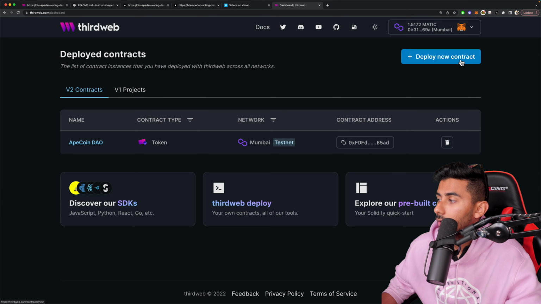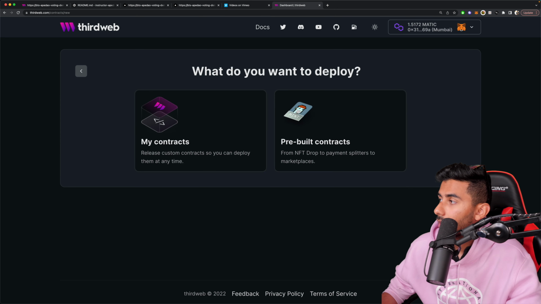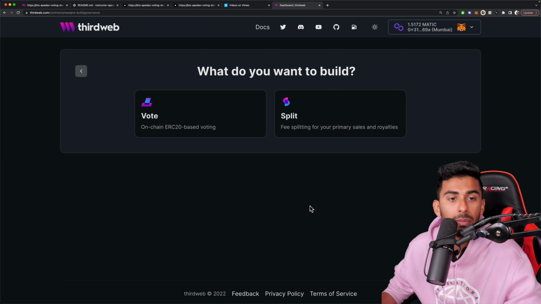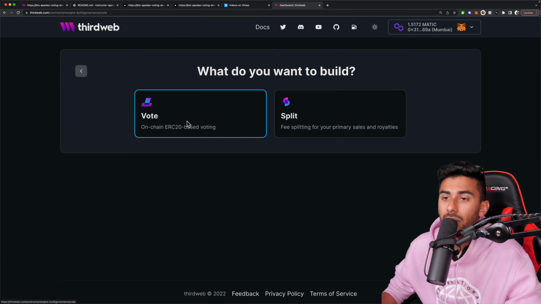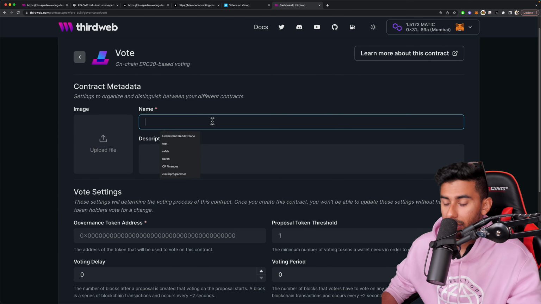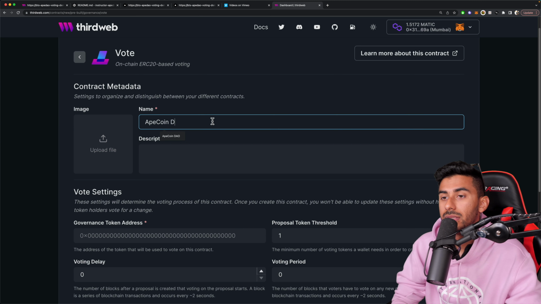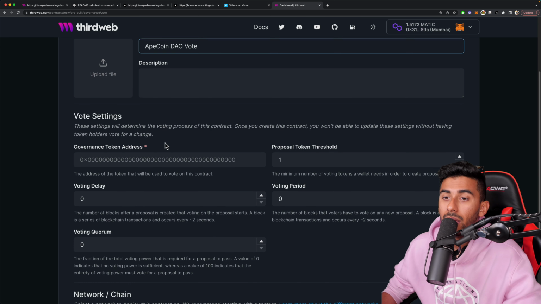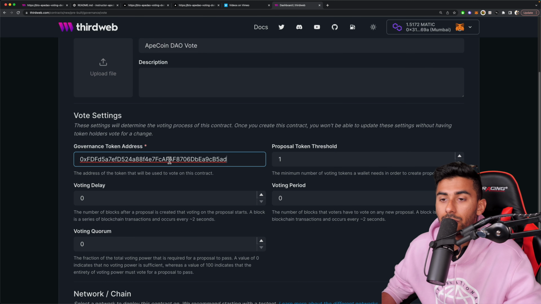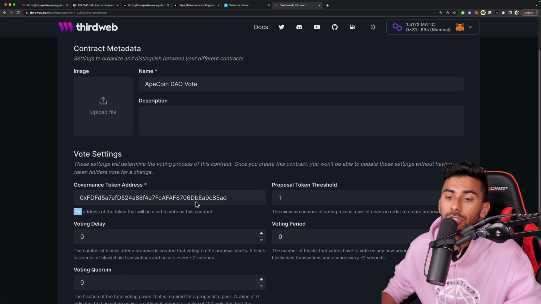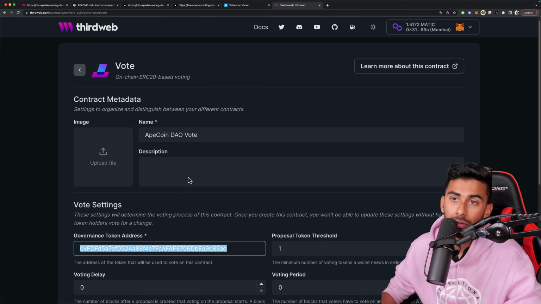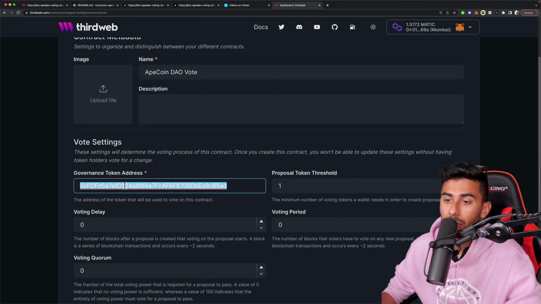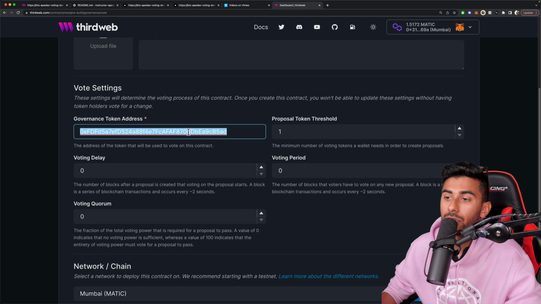All right, now we're going to deploy a new contract, and we're going to choose pre-built contracts. We're going to go to governance and splits and click vote. Here we're going to call it APE Coin DAO vote. Now it's going to ask for the token address. You can paste the token address from your coin. If you lost it, go back and copy it. That's the token address you had earlier.